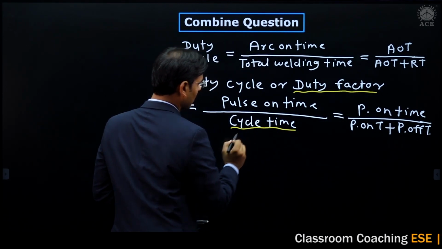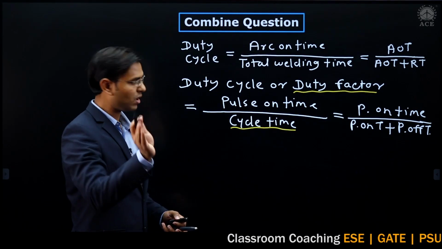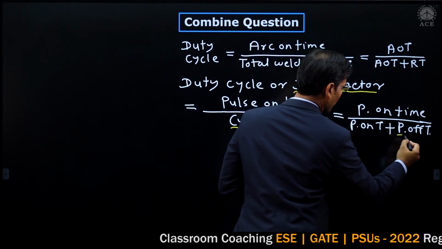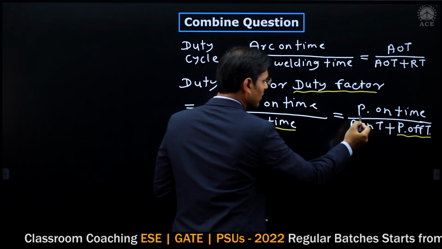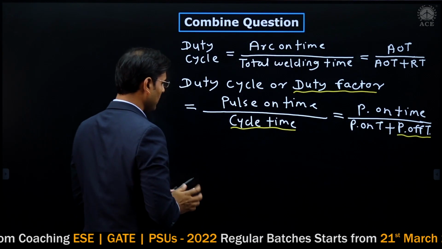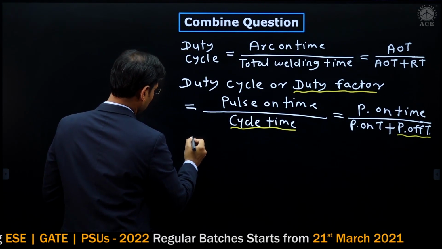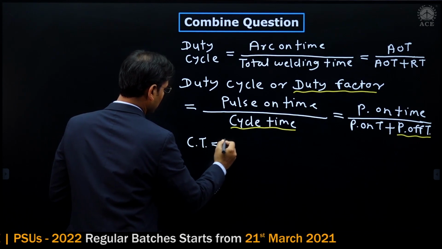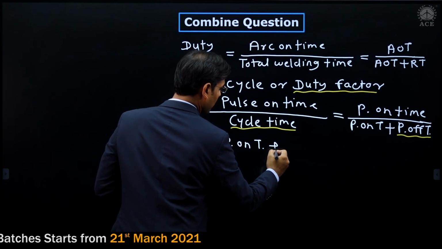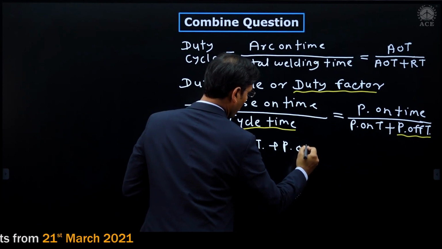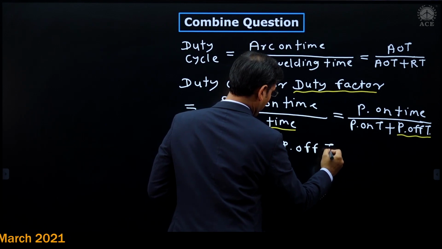Cycle time is given, pulse on time is not given, but the pulse off time is given. Means I can write this cycle time is equal to pulse on time plus pulse off time, right?